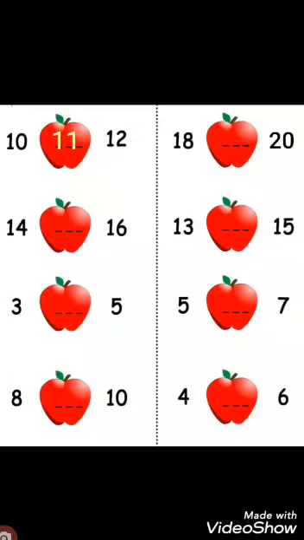Yes. What comes after 10? 11. 11 comes before 12, which is written here. So, what will we do? Yes, we will check the sequence of counting. Now, let's check. 10, 11, 12. It means this is correct. Yes. Now, look at the next example.